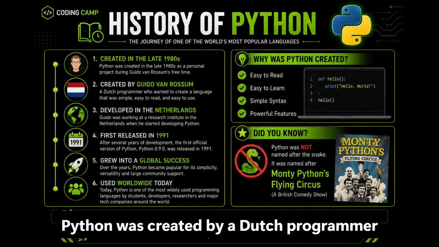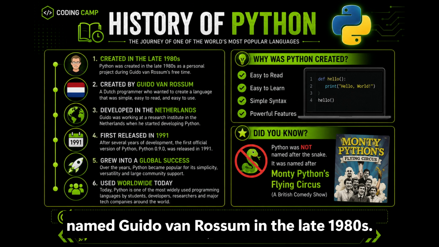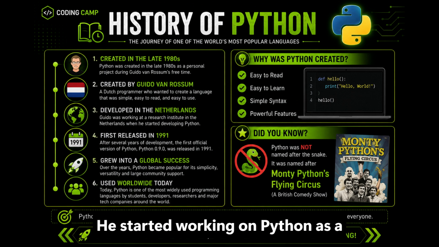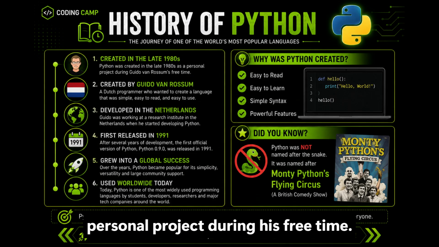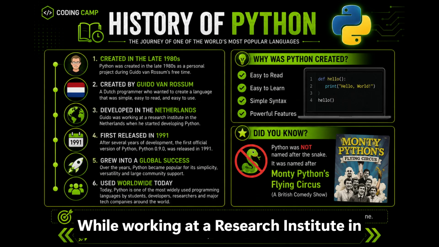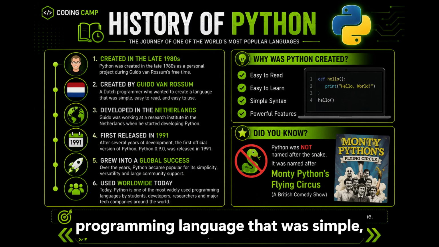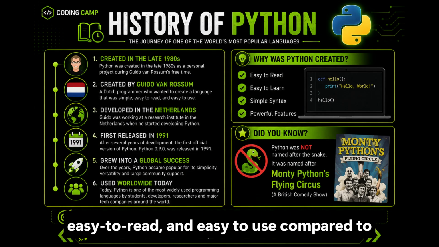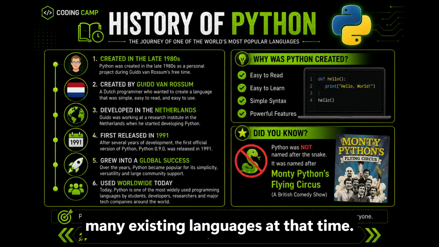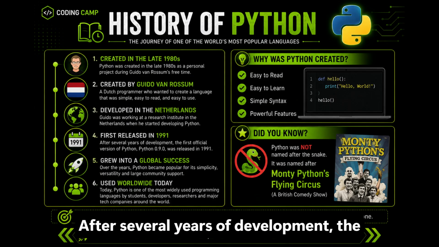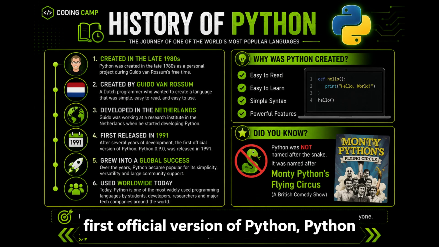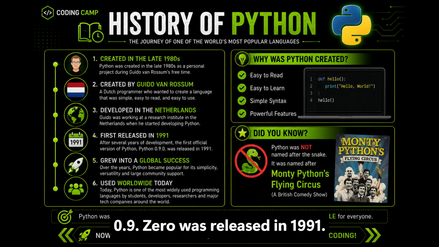Python was created by a Dutch programmer named Guido van Rossum in the late 1980s. He started working on Python as a personal project during his free time while working at a research institute in the Netherlands. Guido wanted to create a programming language that was simple, easy to read, and easy to use compared to many existing languages at that time. After several years of development, the first official version of Python, Python 0.9.0, was released in 1991.